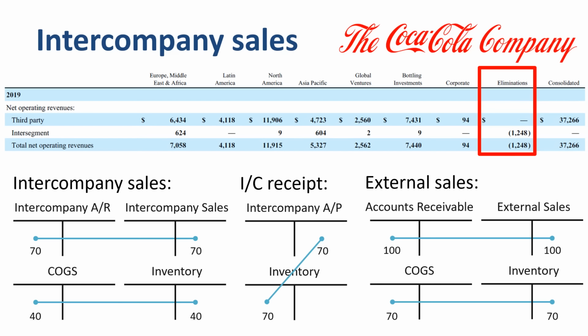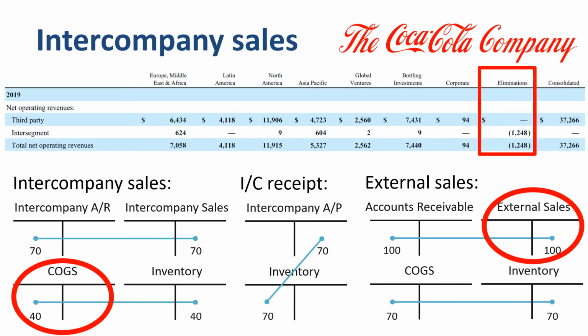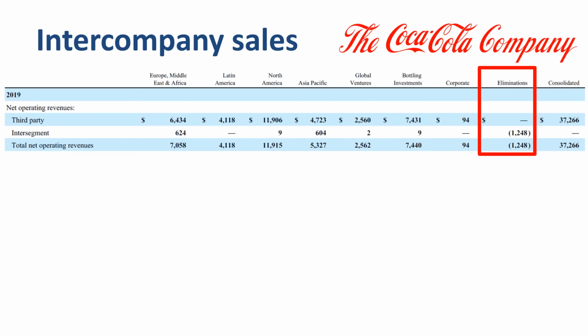What we want to keep to correctly report on the group level are the items circled in red: the external sales and the cost of goods sold based on the manufacturing cost. What we primarily want to eliminate on the group level are the intercompany sales and the cost of goods sold that are based on the intercompany transfer. The transactions in the books of the individual operating segments are kept in place, while in the eliminations ledger, offsetting journal entries are booked to correctly state the group level totals.